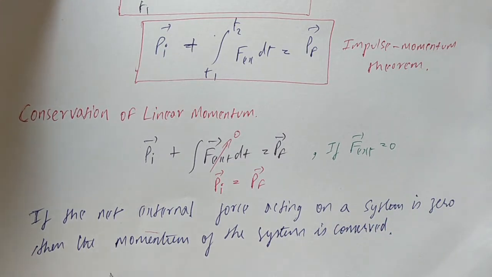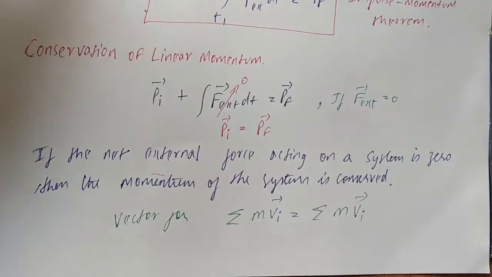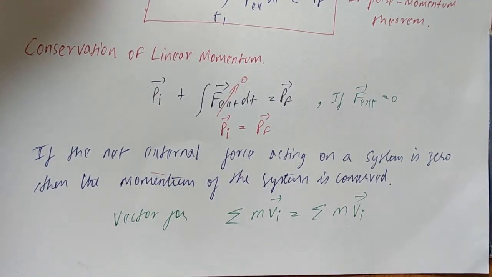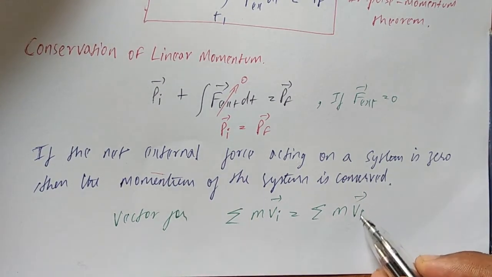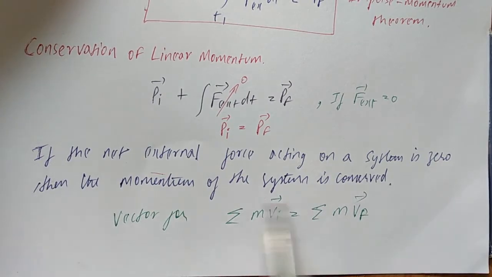So in vector form we can write this equation as: the sum of the initial momentum of the bodies in the system is equal to the sum of the final momentum of the bodies in the system. This is the equation for the conservation of linear momentum.